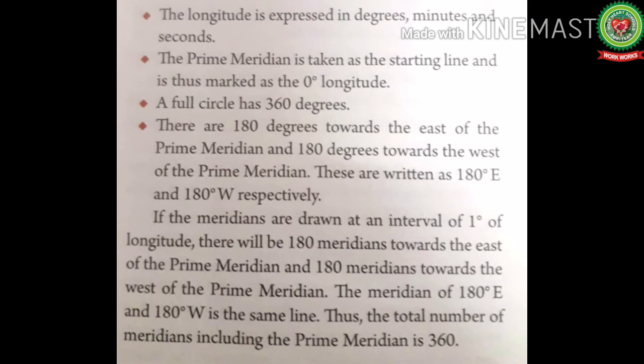If the meridians are drawn at the interval of 1 degree of longitude, there will be 180 meridians toward the east of the prime meridian and 180 towards the west of the prime meridian. The meridian of 180 degree east and 180 degree west is the same line as we have already discussed. Thus, the total number of meridians including prime meridian is 360.